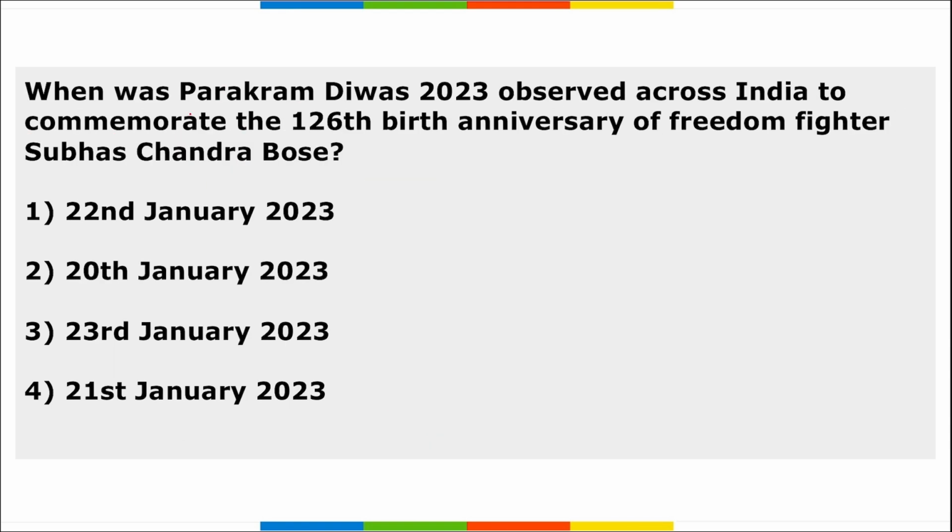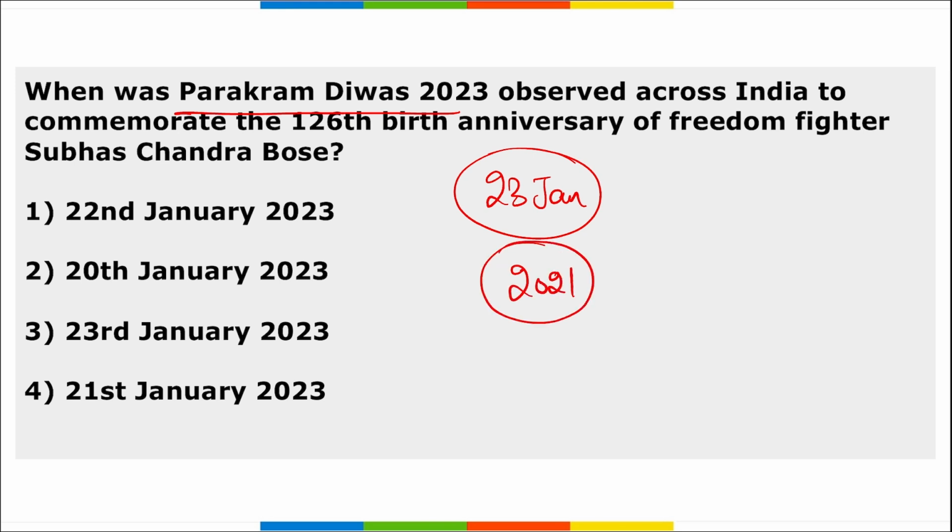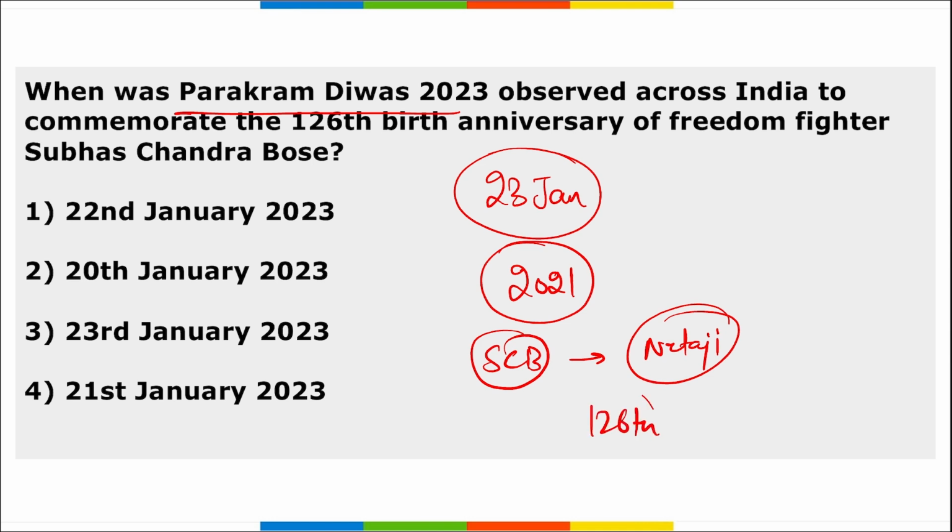Next, when is Parakram Diwas observed? Parakram Diwas is observed on 23rd of January every year, and the first time this was observed was in 2021. This is observed on the birth anniversary of Subhash Chandra Bose, who was famously known as Netaji. Remember, in 2023 it was the 126th anniversary of Netaji Subhash Chandra Bose. The first edition was in 2021, which means in 2023 it is the third edition of Parakram Diwas.